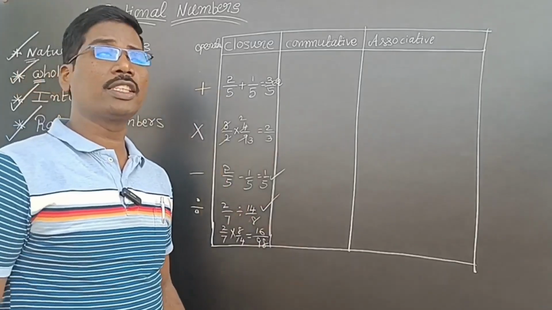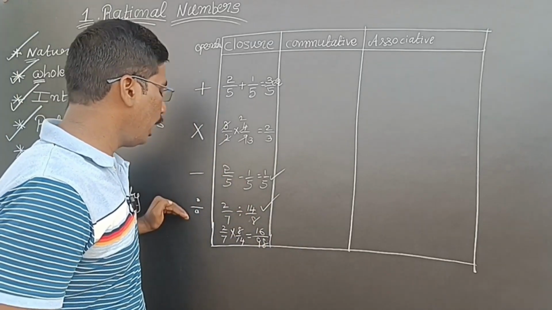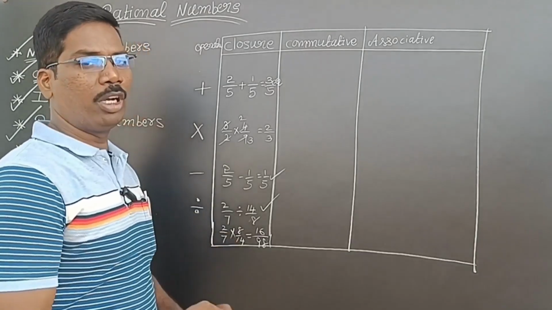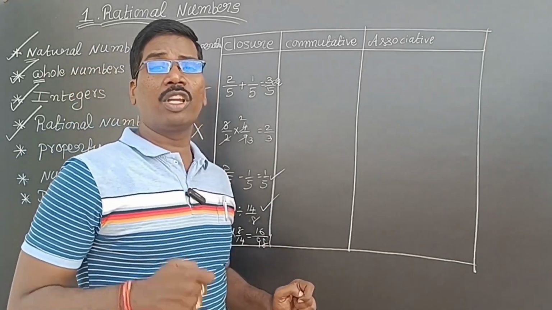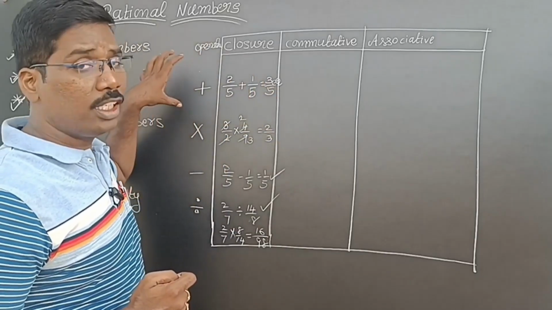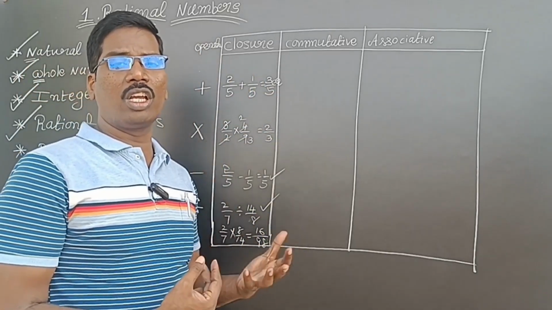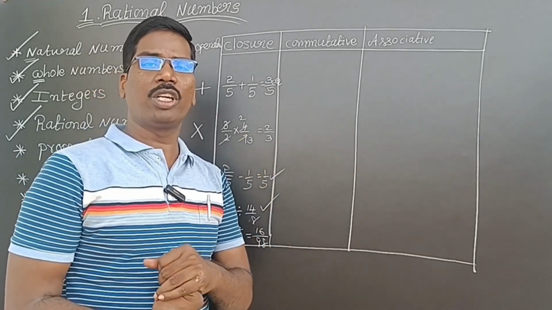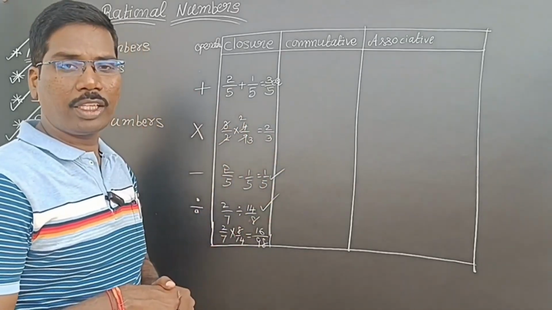So closure law is satisfied with the operations addition, multiplication, subtraction and division. We are preparing for the SSV exam and the NMMS exam, so we have to concentrate on rational number properties. Natural numbers and whole numbers we know very well because we studied them in early classes and in 7th class it is a fast syllabus. So we have to focus only on rational numbers, because big numbers will be there in the fractions.